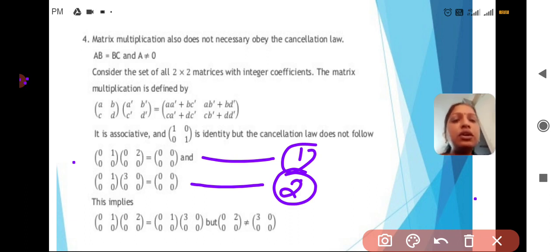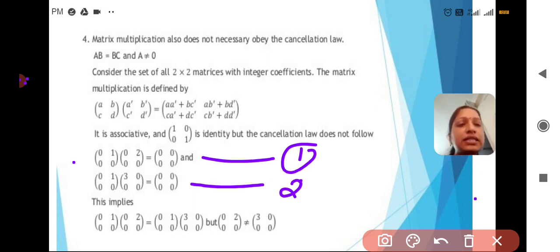Right? So, by using left cancellation, when we cancel the left term, what will happen? (0, 2; 0, 0) equals (3, 0; 0, 0), which is a contradiction, because these two matrices are not equal. So here the cancellation law fails under matrix multiplication.